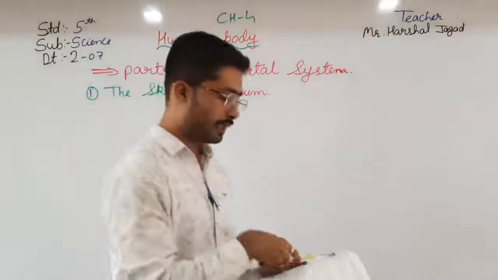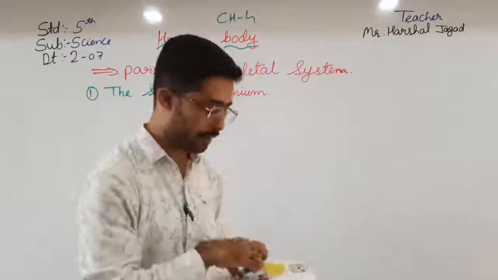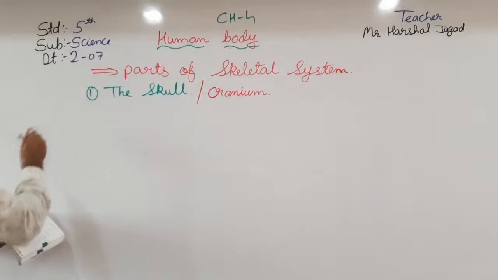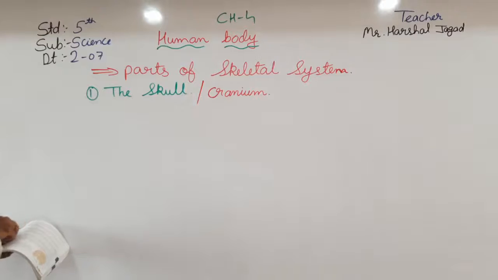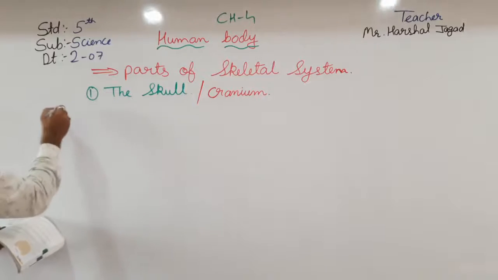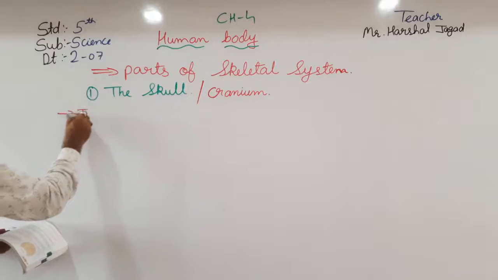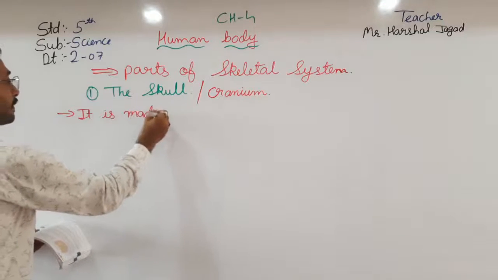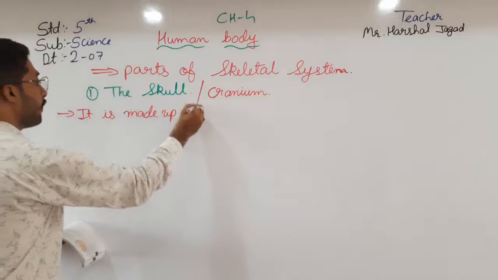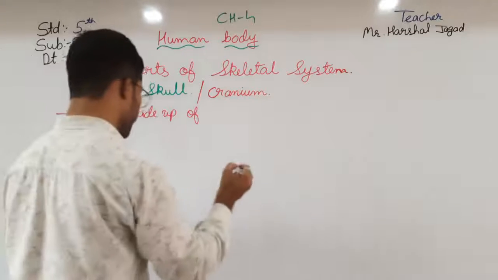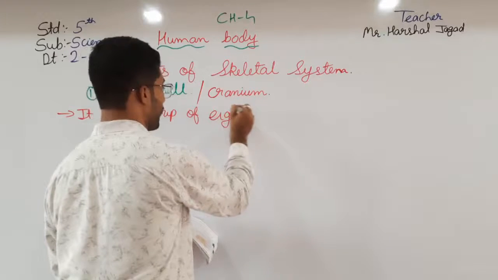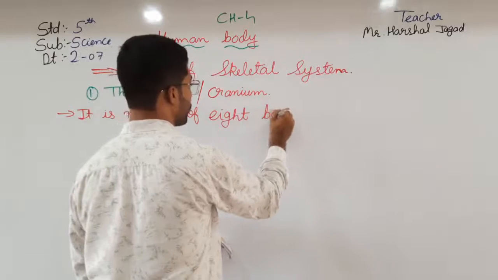Okay, the cranium. So here the skull is made up of 8 bones.